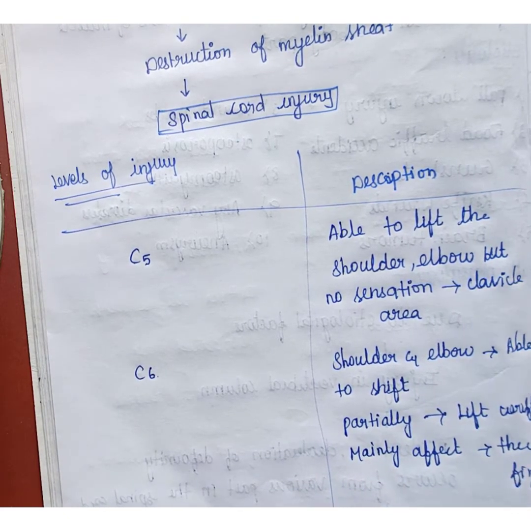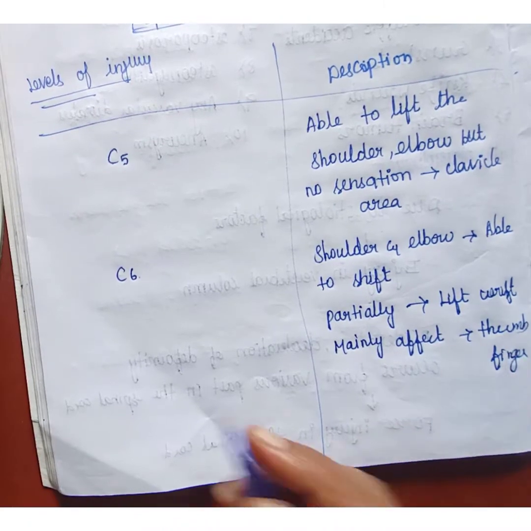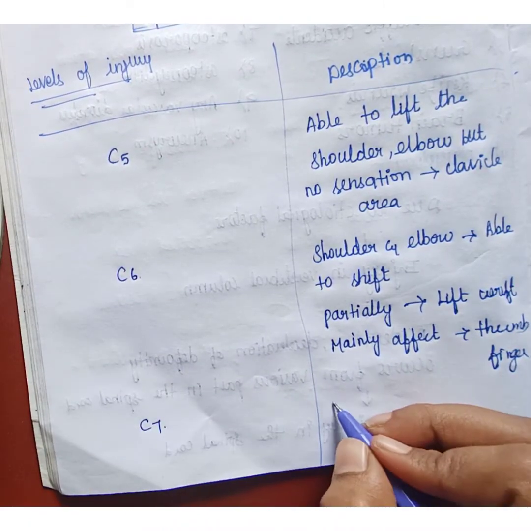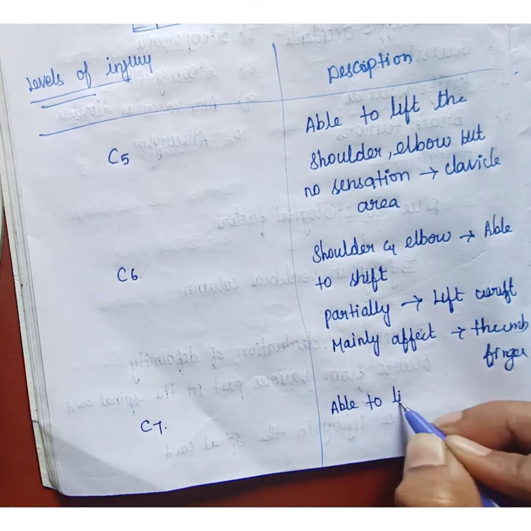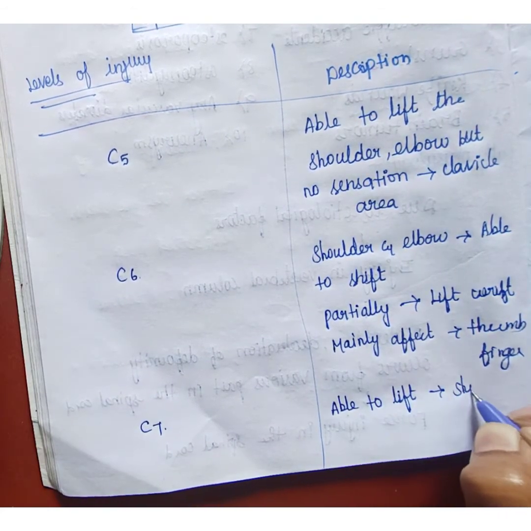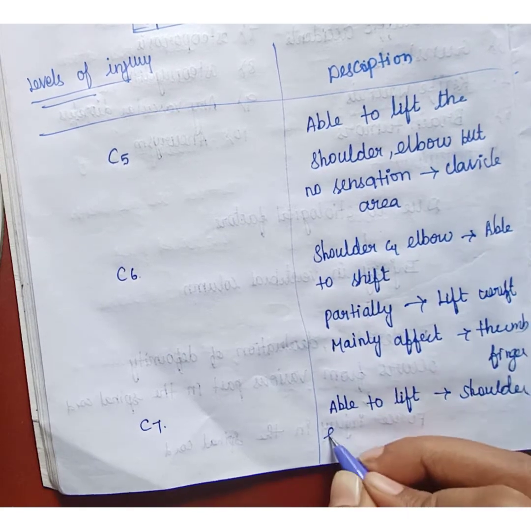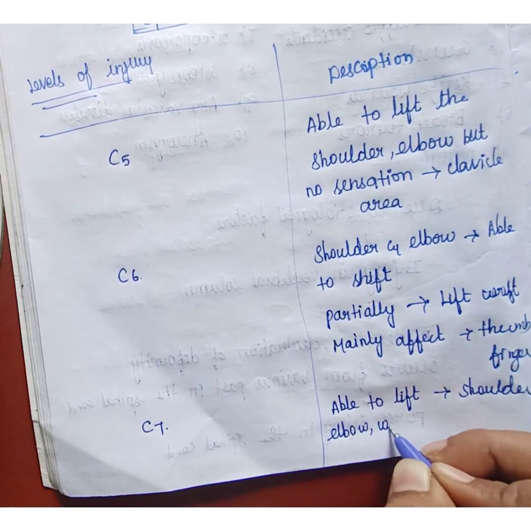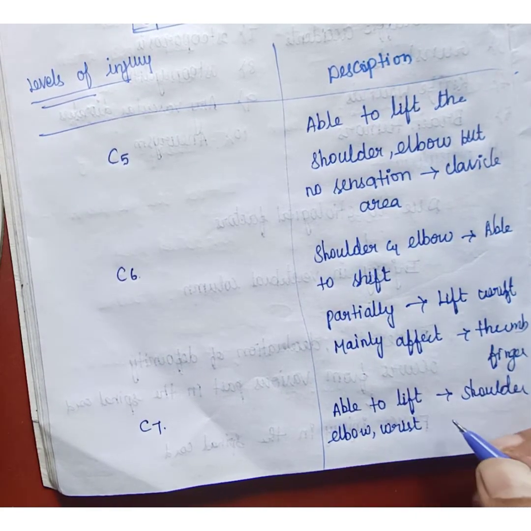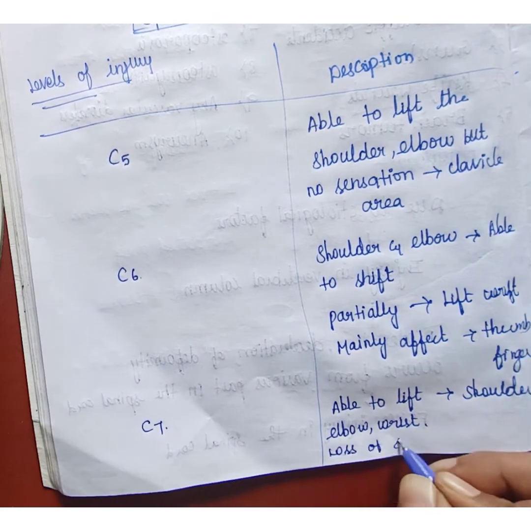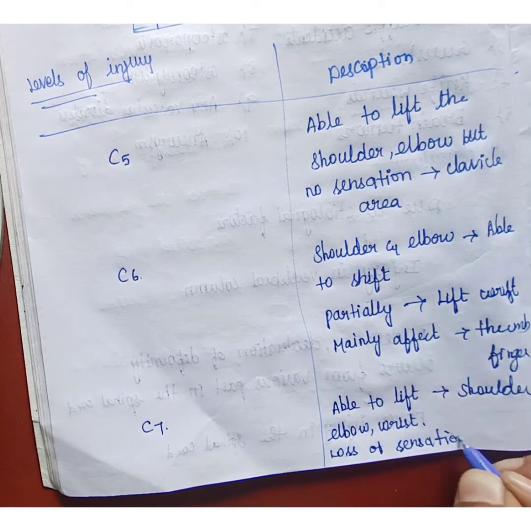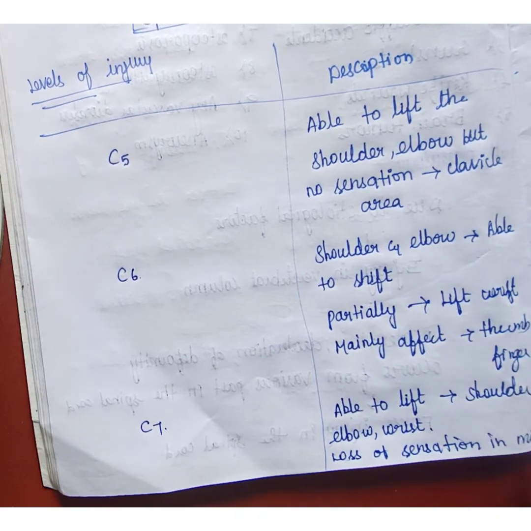In C7, the patient is able to lift the shoulder, elbow and wrist, and there is a loss of sensation in the mid chest.